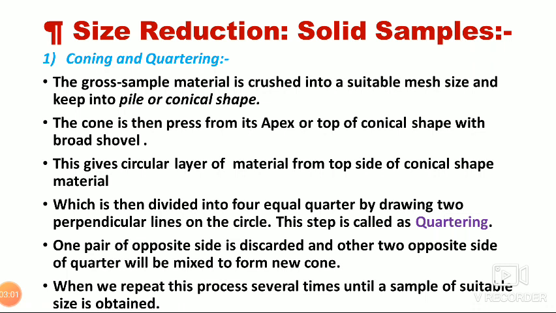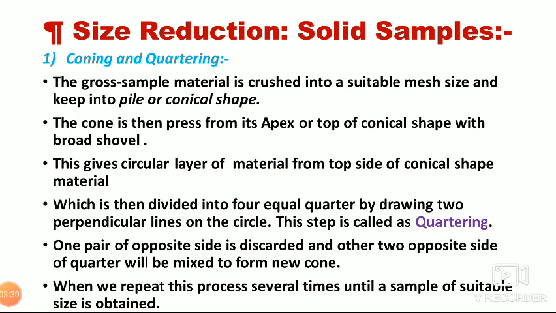The gross sample is powdered to a core size and mixed. This is done using a ball mill and grinder. This is only possible when we grind the whole bulk material collected from the area, and we mix it properly by ball mill.